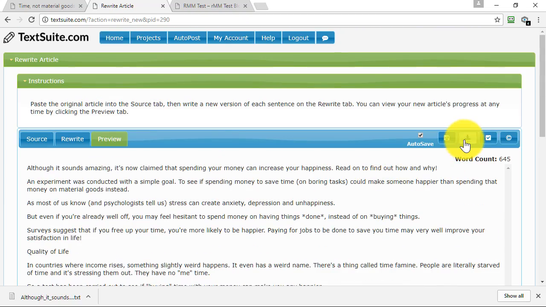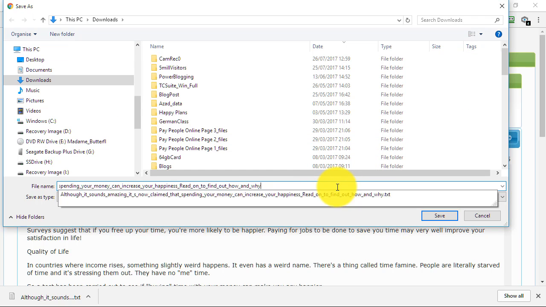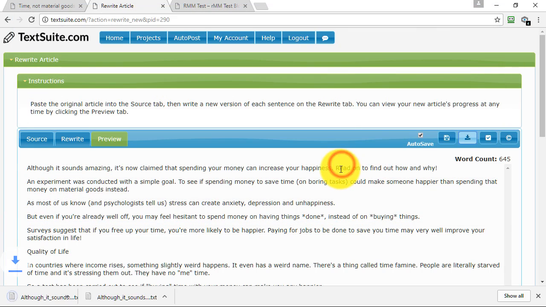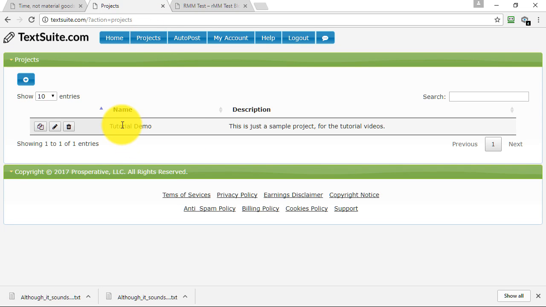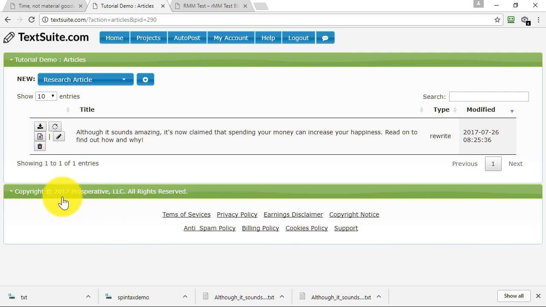And because I've made a change, what I would do is actually download it again and just make sure that I'm calling it the same name. There we go. So I've downloaded the article and it's saved. So now when I go back to my projects, in my tutorial demo, when I look on here, I can see the articles that I have. So now you can see that we have a number of icons on the left here. We have the delete article. We can edit the article again if we choose to. We have the spin and download, and we have the download.